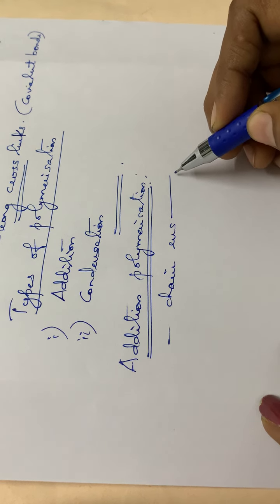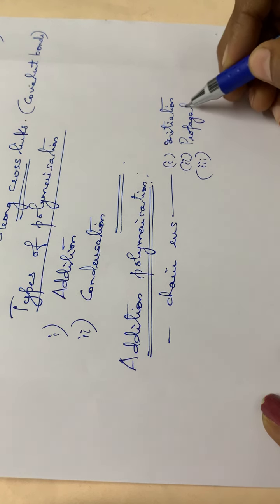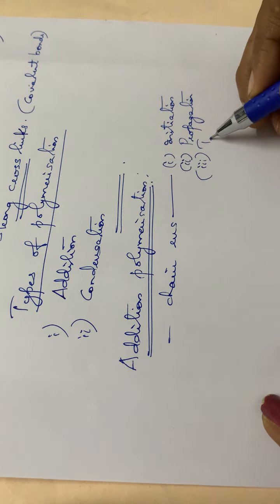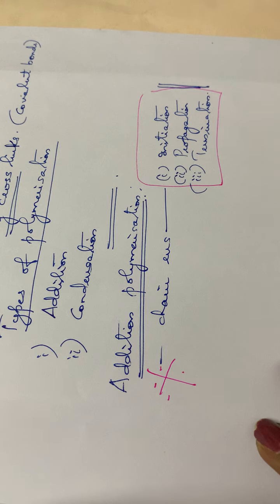You have studied chain reactions with 3 steps: the first is initiation, the second is propagation, and the third is termination. So addition polymerization takes place by chain reactions carried out by these 3 steps: initiation, propagation and termination.